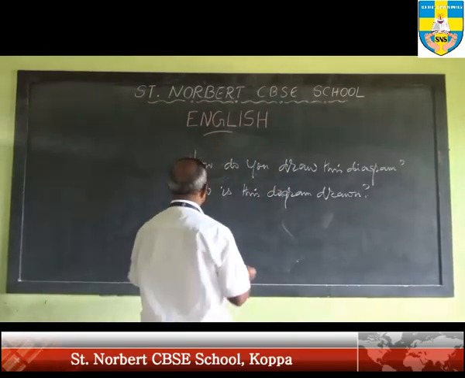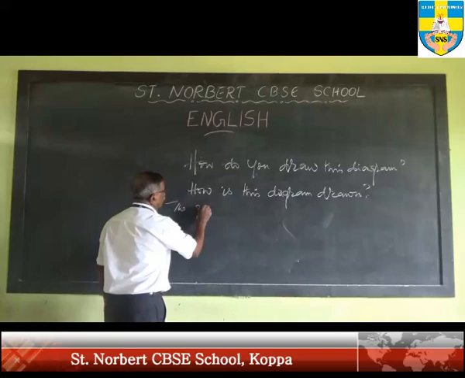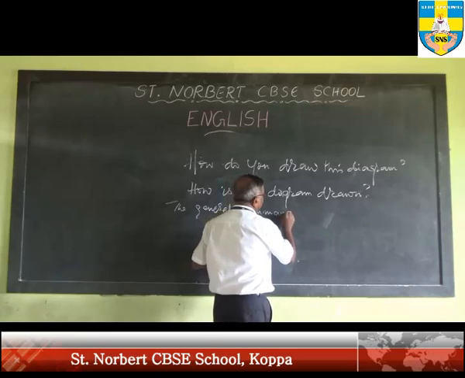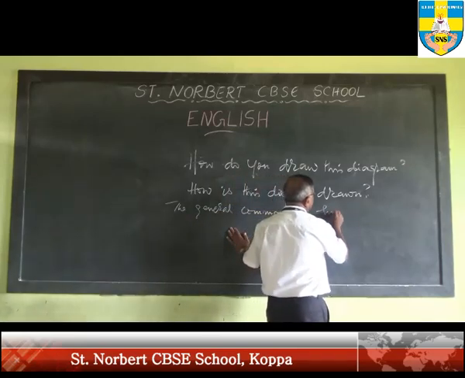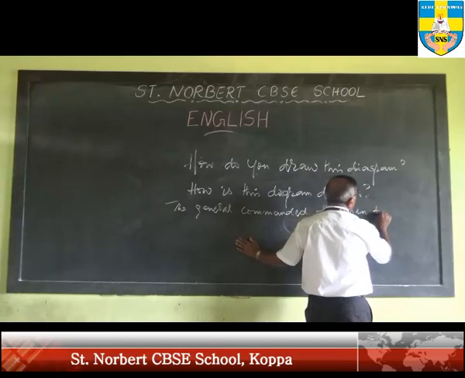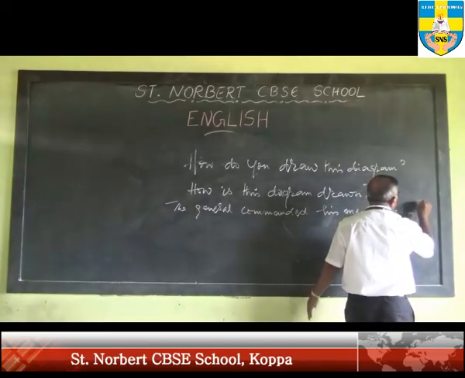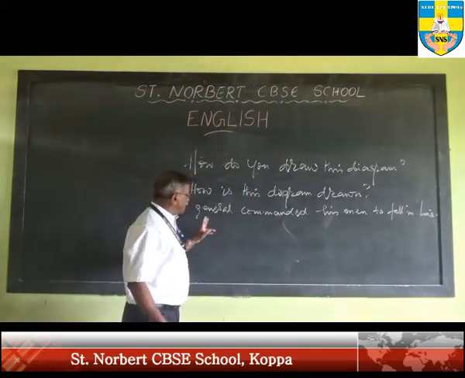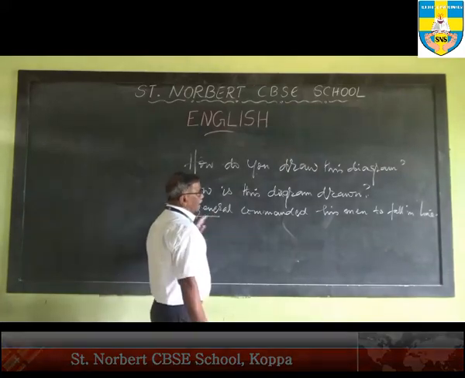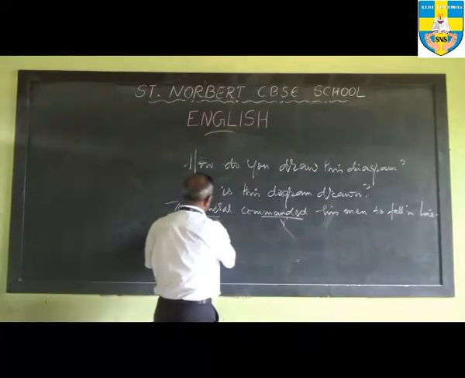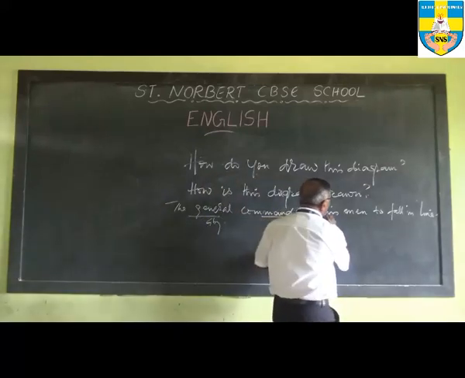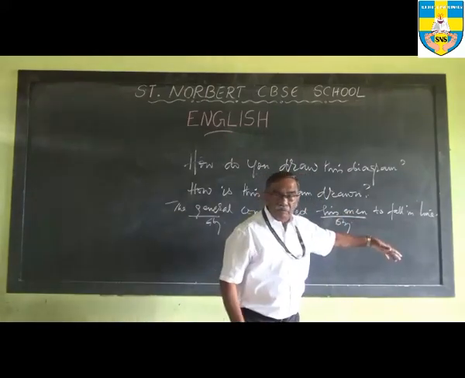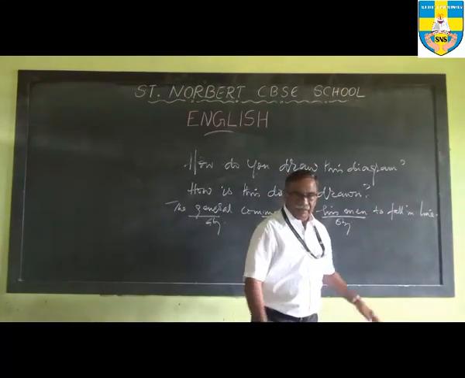For example, you say that the general commanded his men to fall in line. Let's analyze the sentence. What is the subject? The subject is general. The verb is commanded. And what is the object? The object is his men. What did he command them to do? He commanded them to fall in line. That is material here.